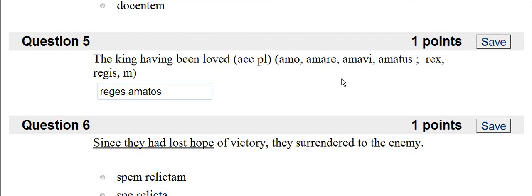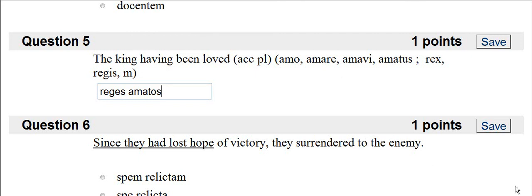It agrees with the noun in case, number, and gender, not declension. All the participles are either first or second declension. We use the first for the feminine, the second masculine for the masculine, and the second neuter for the neuter. I use the accusative plural for the second masculine to agree with reges.